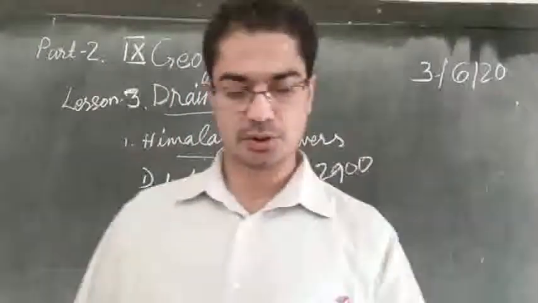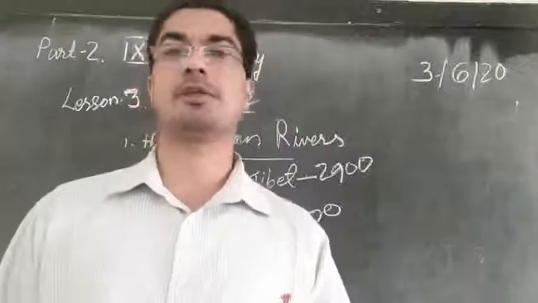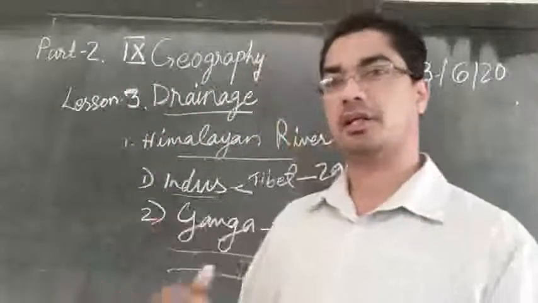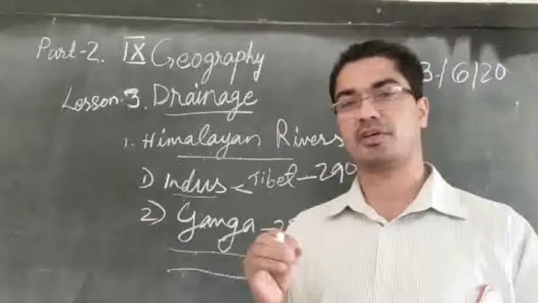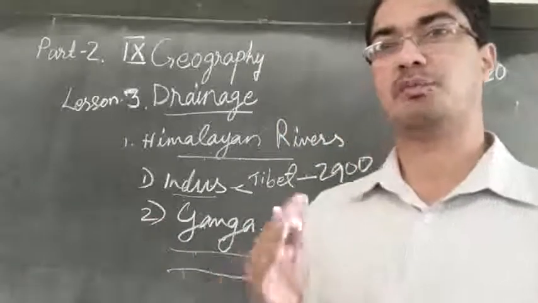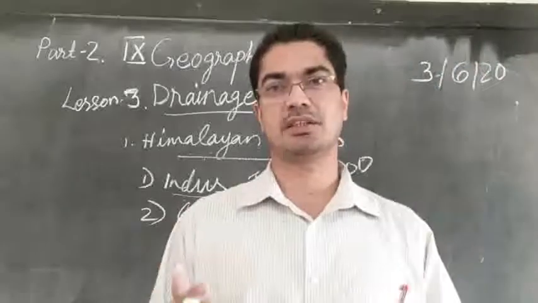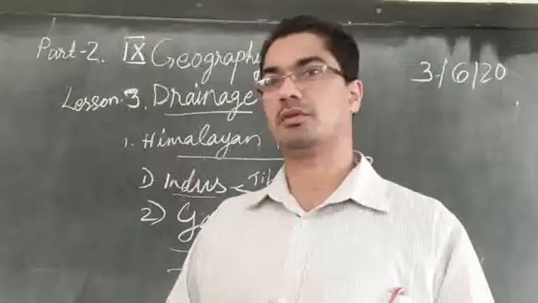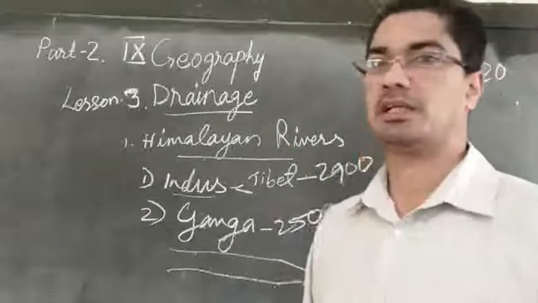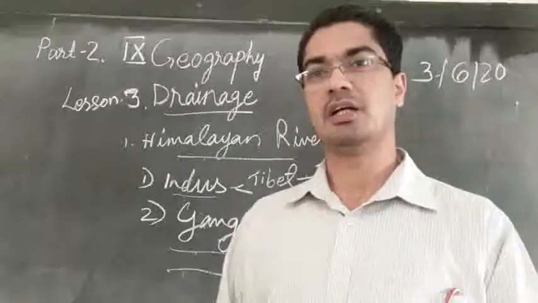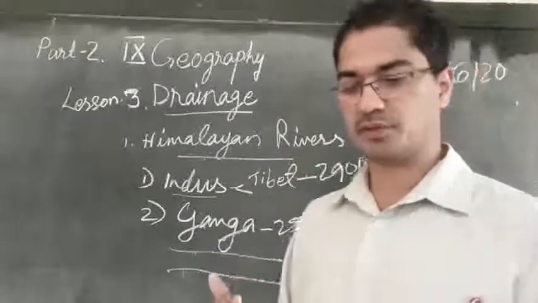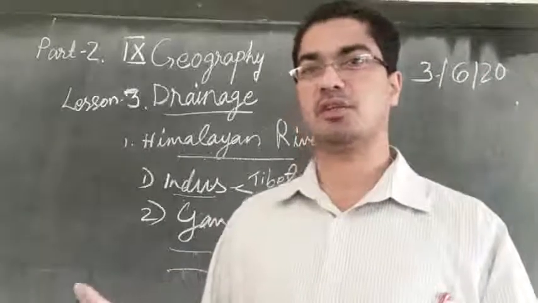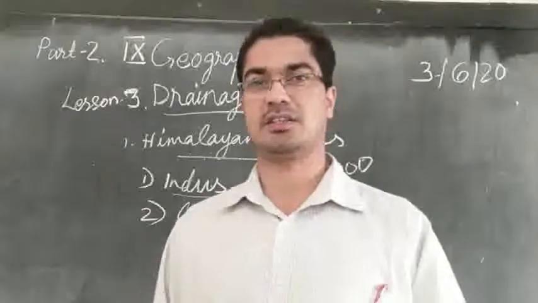So that is the end of this description about the Ganga River. You read again and understand, and learn nicely about the different names of the tributaries, the place where it is turning, where it is forming the delta, what is the height, what is the length of this delta, and so on. So learn nicely. And about the Brahmaputra, which is very close to us and very famous in our region in the northeast, let us learn in the next class.